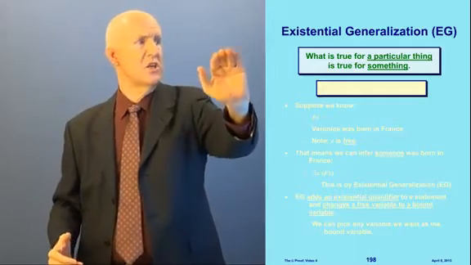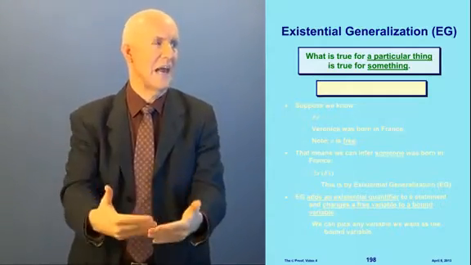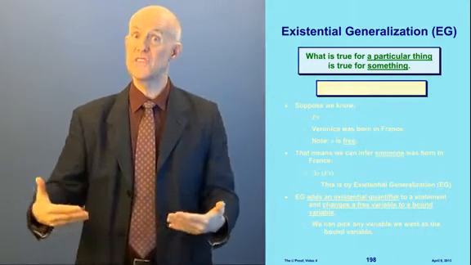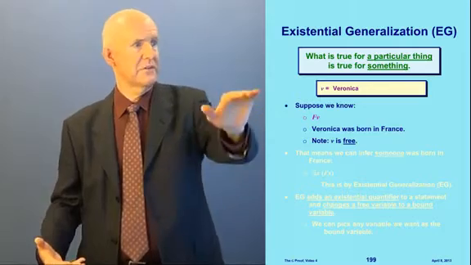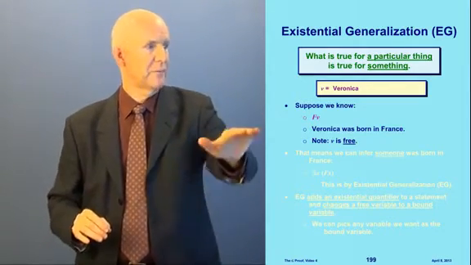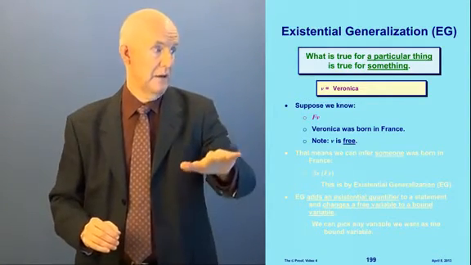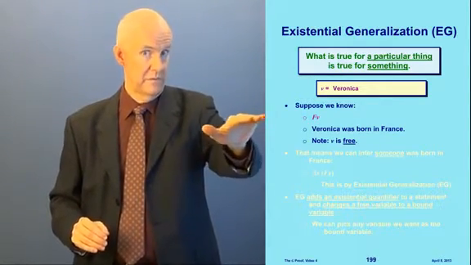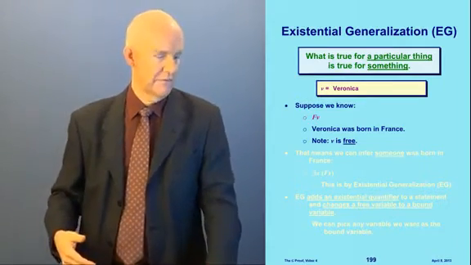This is EG. What this says is what is true for a particular thing is true for something. So, supposing that V means Veronica, variable V, and supposing we know FV, in other words, Veronica was born in France. Now V is a free variable here. So we know that Veronica was born in France.